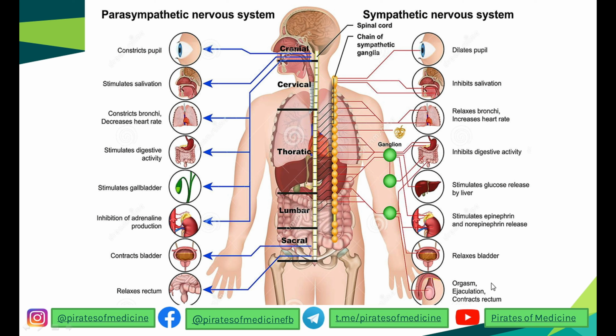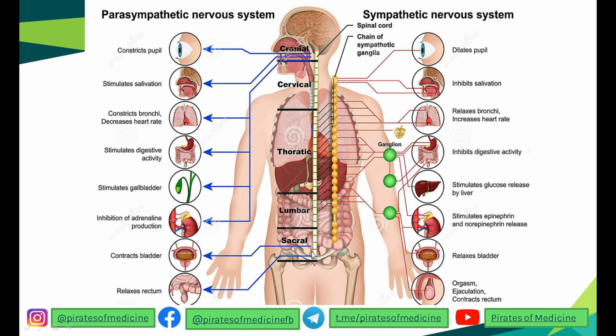So these are the effects of the sympathetic nervous system that occur when there is a conditioned or unconditioned sympathetic reflex. Similarly, conditioned and unconditioned parasympathetic reflexes occur with the help of the parasympathetic nervous system.